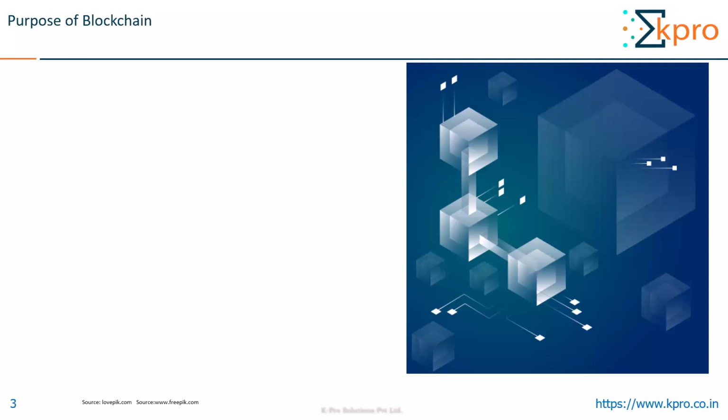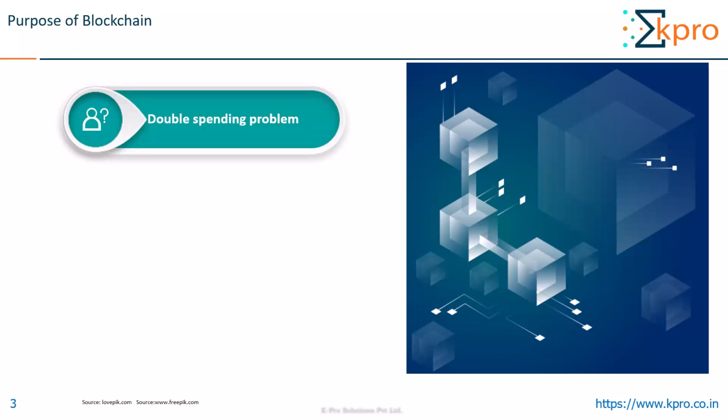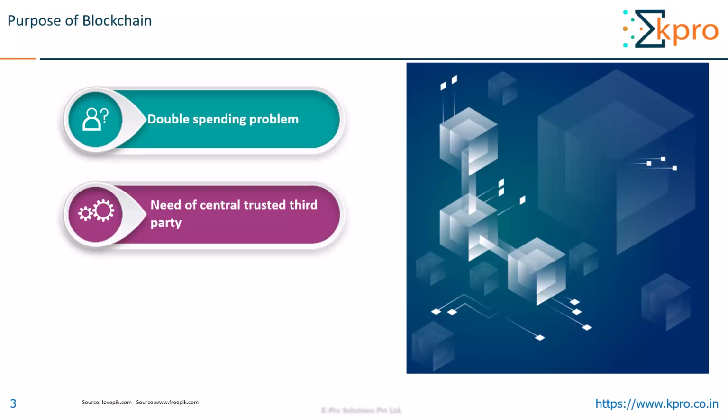The main purpose behind the introduction of blockchain is to eliminate two big problems we face in the traditional transaction system. So what are those two big problems? The first one is the double spending problem, and the second one is the need of a central trusted third party. To eliminate these two problems, blockchain was introduced.